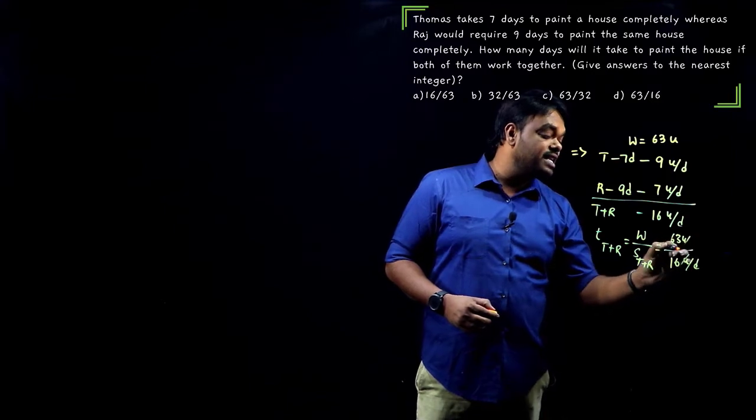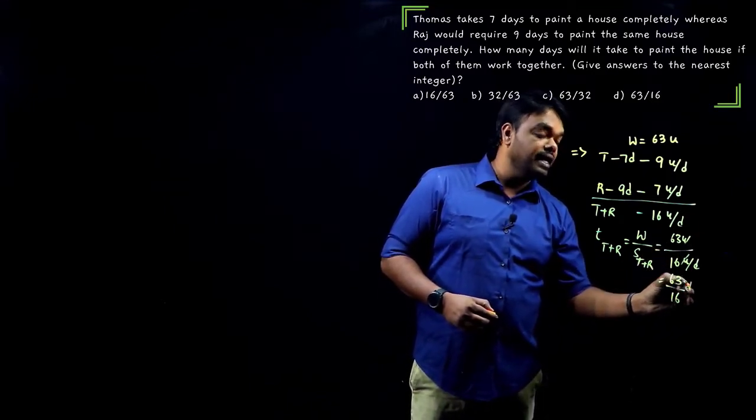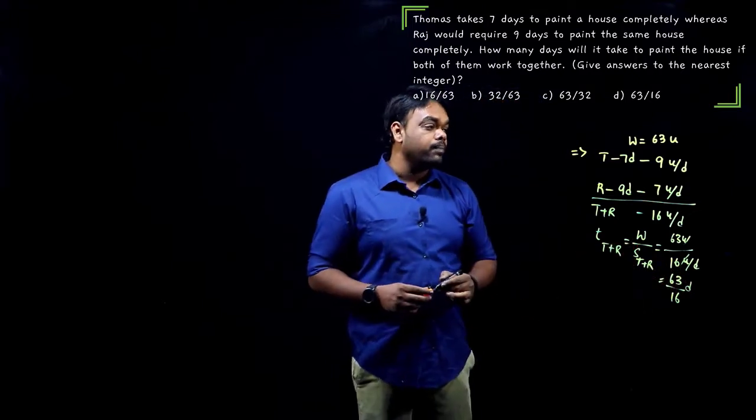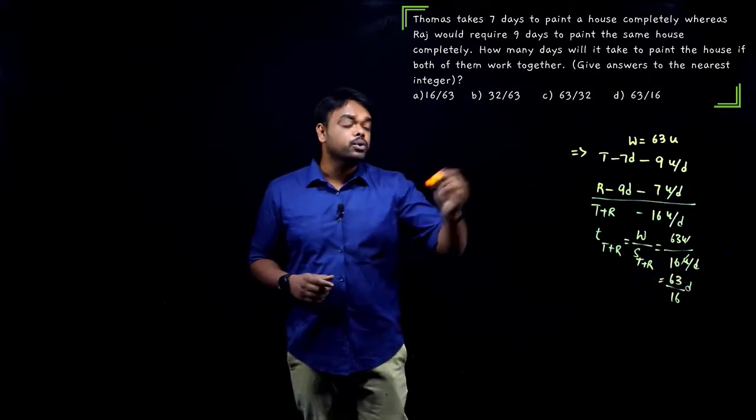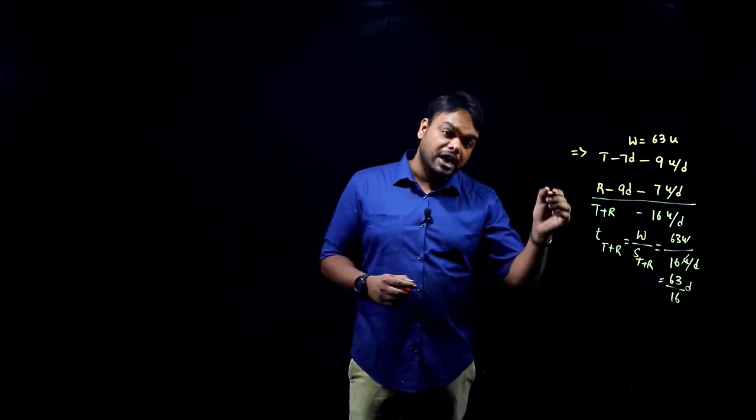Well, we cannot cancel it further. This has to be 63 by 16 days. Do we have the option? Yes. Okay. So that is one method, guys, which we call the LCM method. Well, if you want to calculate with the unitary method, that also can be done.